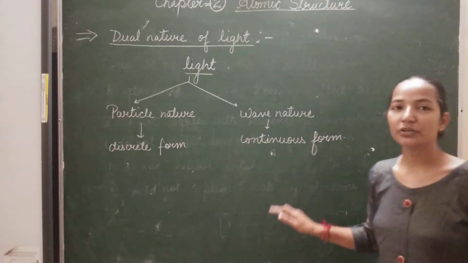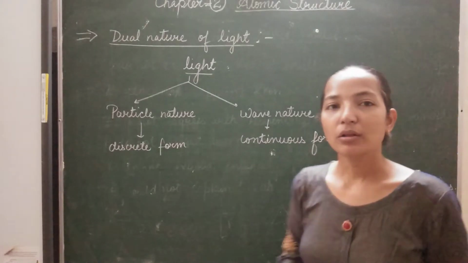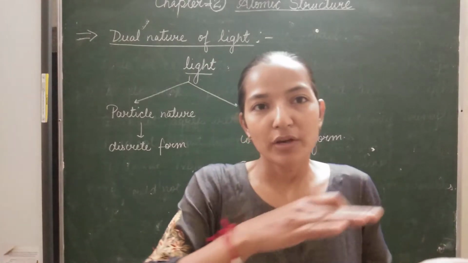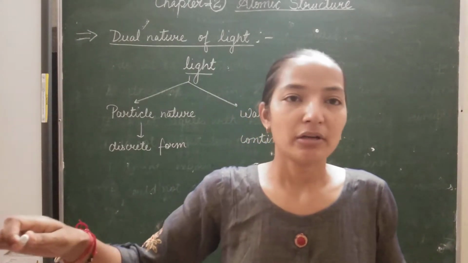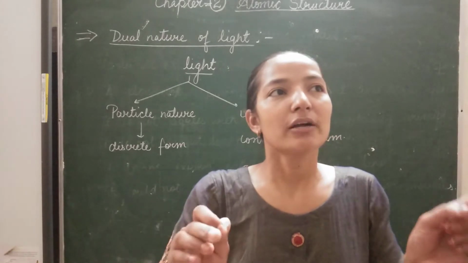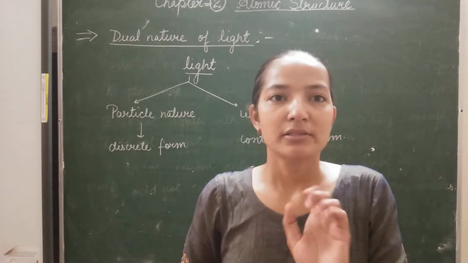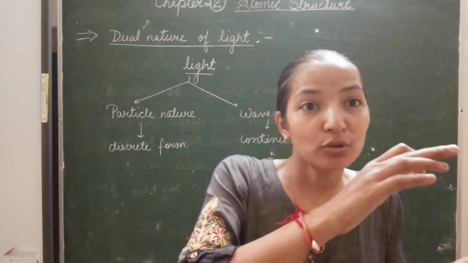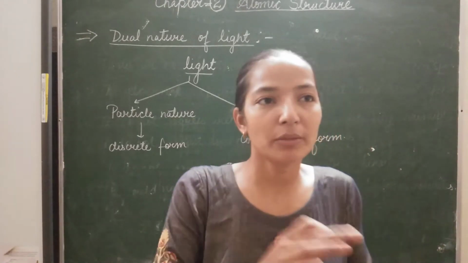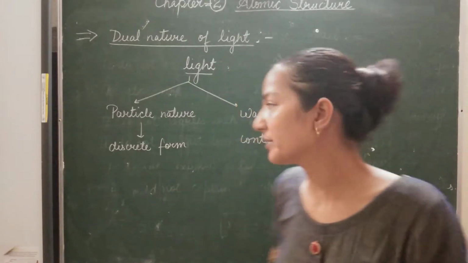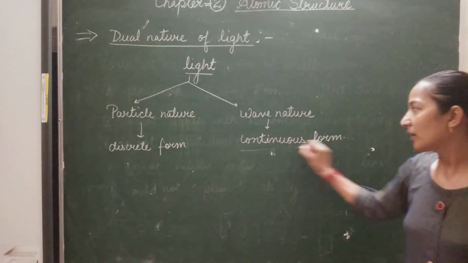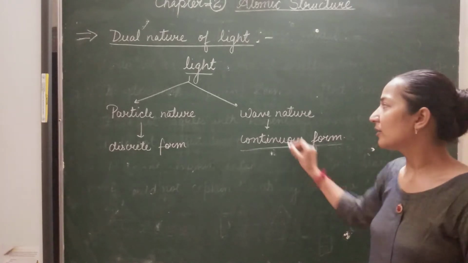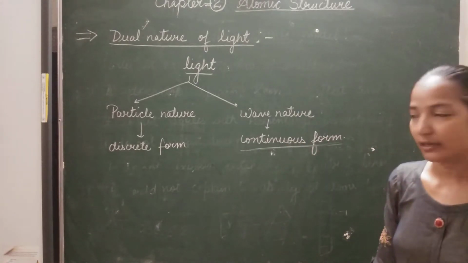The second one is the continuous form. It means if we are able to consider all the points of the light that is moving, if we are able to touch all the points, then in that case the continuous form of light is there, and the continuous form of light represents the wave nature of light.